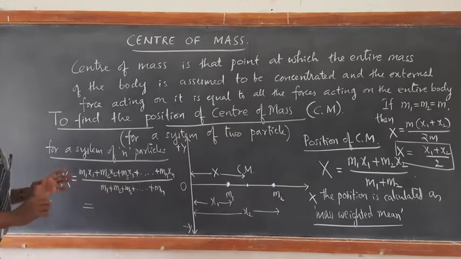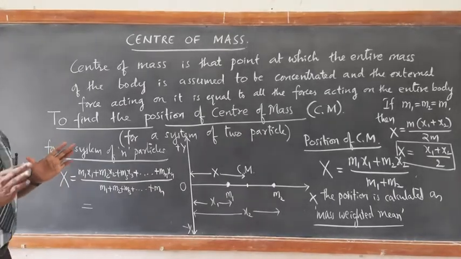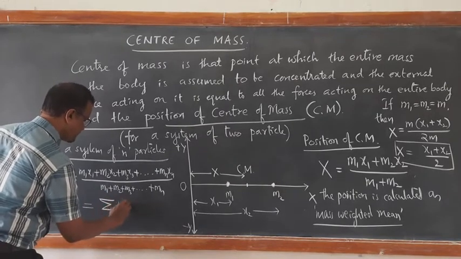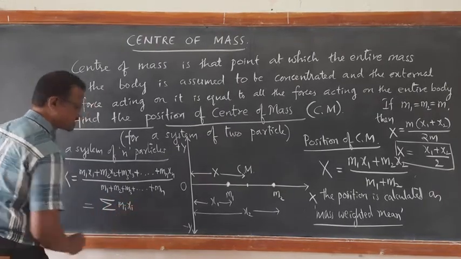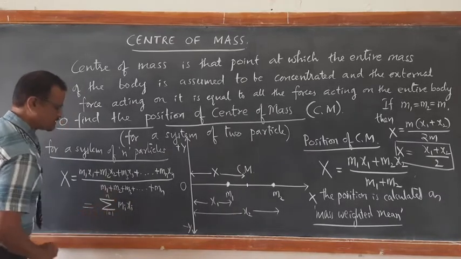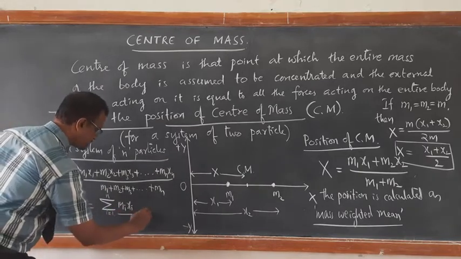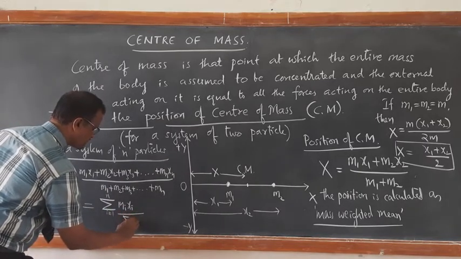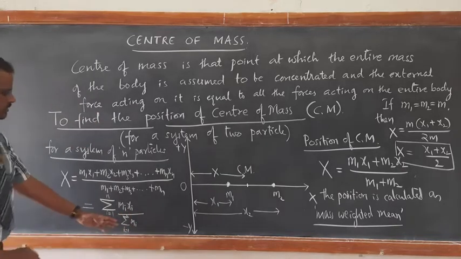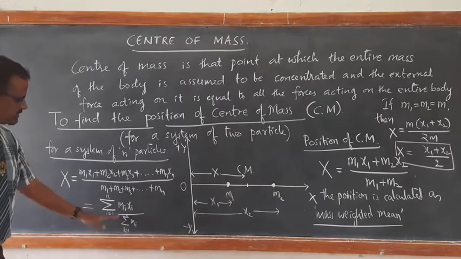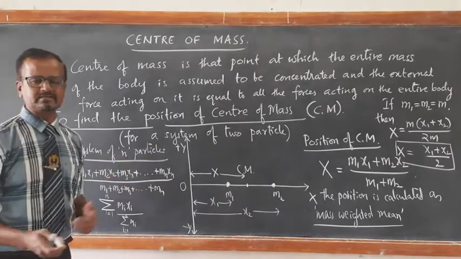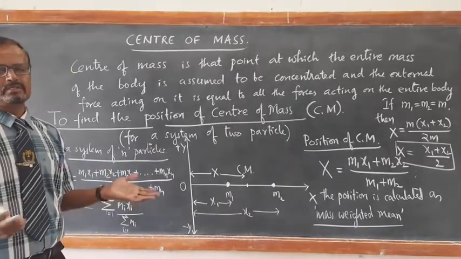This can be written in short using your knowledge of statistics and maths: summation of mi xi, where i is equal to 1 up to n, divided by summation of mi, i equal to 1 up to n. In the denominator, the sum of all the masses gives you the mass of the entire system of n particles.